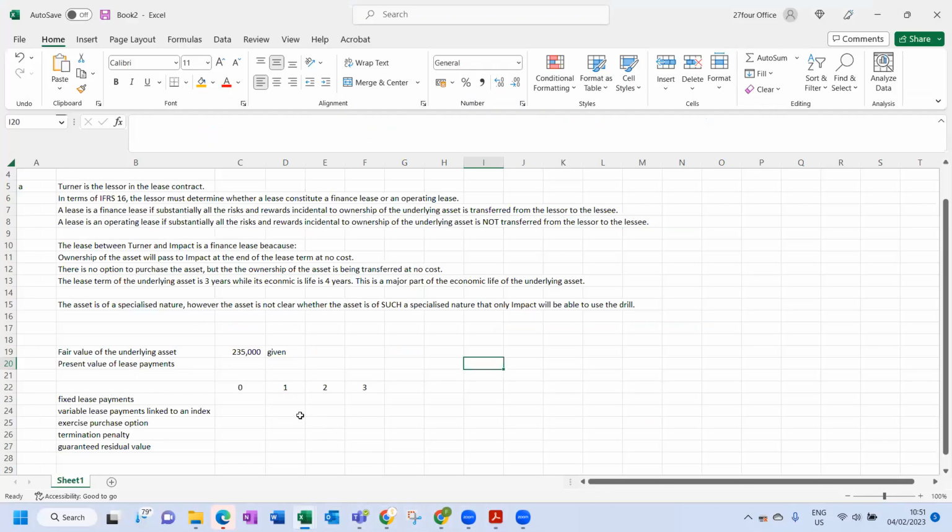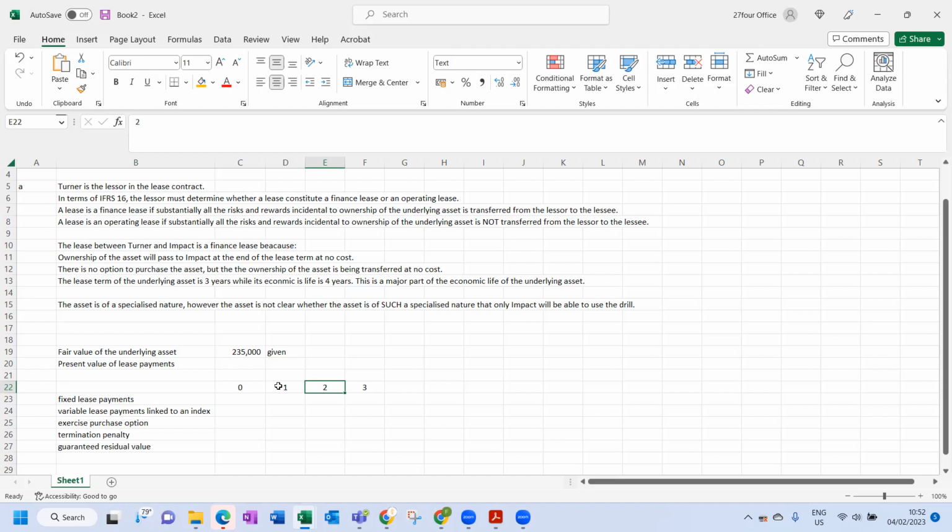This is the same principle as in management accounting and financial management: the columns here represent the end of the year. So if you put something in year 1, you are saying the cash flow takes place at the end of year 1. If you put something in year 2, the cash flow takes place at the end of year 2. Very important, take note.